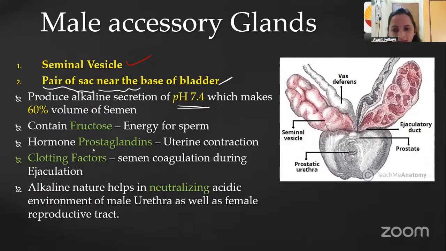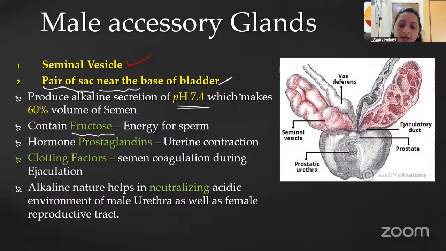Okay. So what does the seminal vesicle fluid consist of? Fructose. Now you tell me, guys, is fructose a monosaccharide or disaccharide? You can tell me the answer. Very good, Nikita. Fructose is a monosaccharide, right? So fructose is present in the male semen, guys. Why do we require fructose?